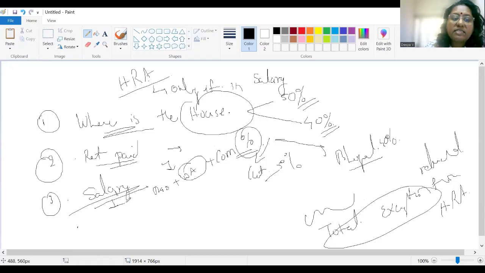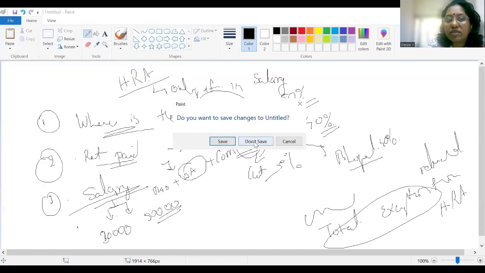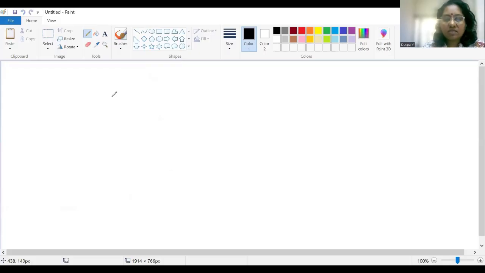Then salary. Salary also, it may so happen that he's getting a salary of 30,000 for the first 4-5 months, and then he's getting promoted, his salary or his basic becomes 50,000. So this variation you have to take into account when you are doing the computation of HRA. So these are the important elements. And wherever such calculations are involved, I would suggest you to give a proper working note in your examination. Your answer that you have arrived should be supported with proper working note.